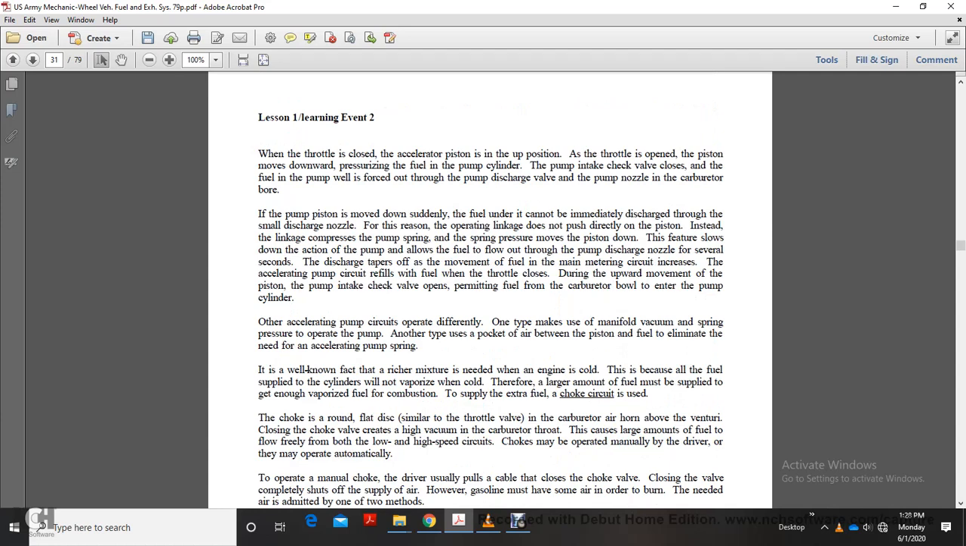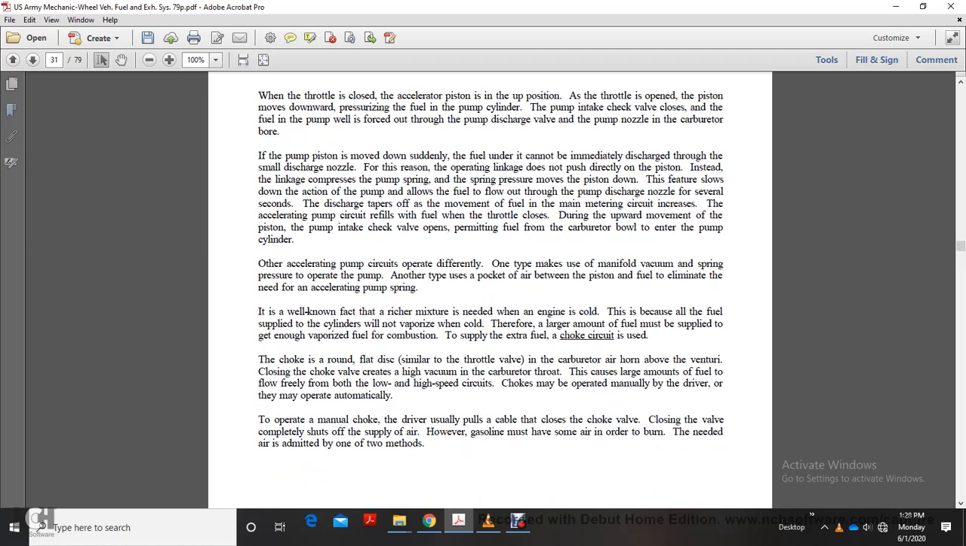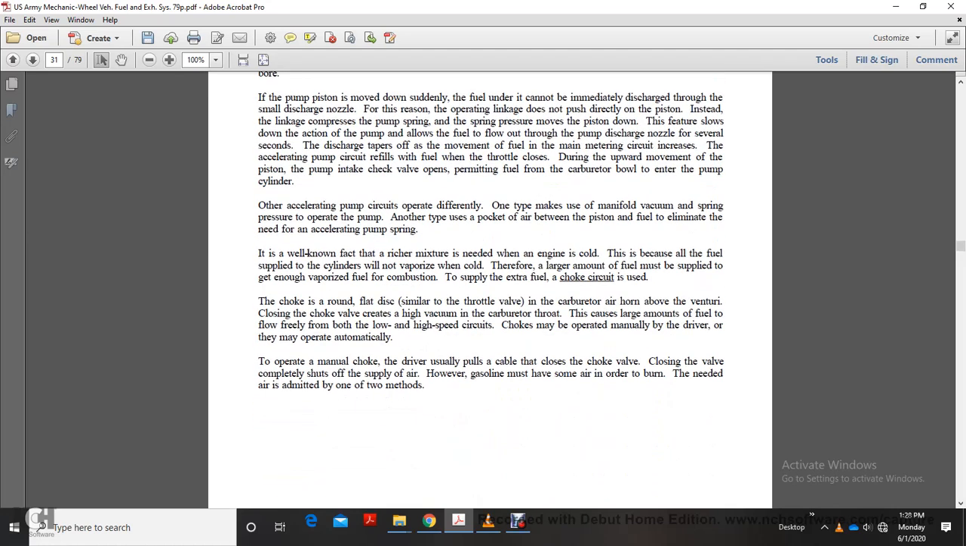Alright, when the throttle is closed, the accelerator piston is moved up. When the throttle is opened, the piston moves down, pressurizing the fuel. When the pump piston moves down, the pump intake check valve closes, and the fuel in the pump well is forced through the pump discharge valve and the pump nozzle into the carburetor bore. If the piston is moved down suddenly, the fuel cannot immediately discharge through the small discharge nozzle. For this reason, the operating linkage does not push directly on the pump piston. Instead, the